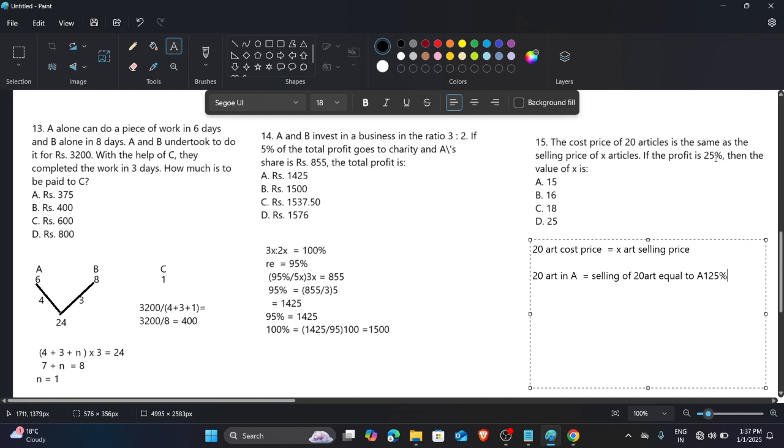The profit is 25%, so 100 plus 25 is this. This is the concept according to the question. The selling price of 20 articles equals A into 125%, because of the 25% profit. Now the selling price of X articles is the same as the cost price of 20 articles. Now they need to know, suppose I got 10 items in 50 rupees.